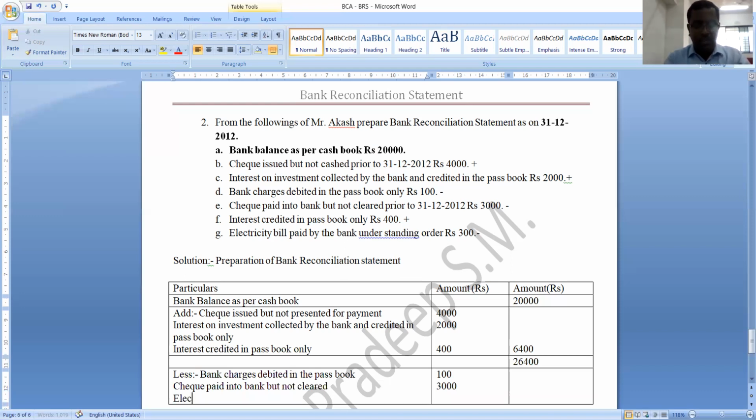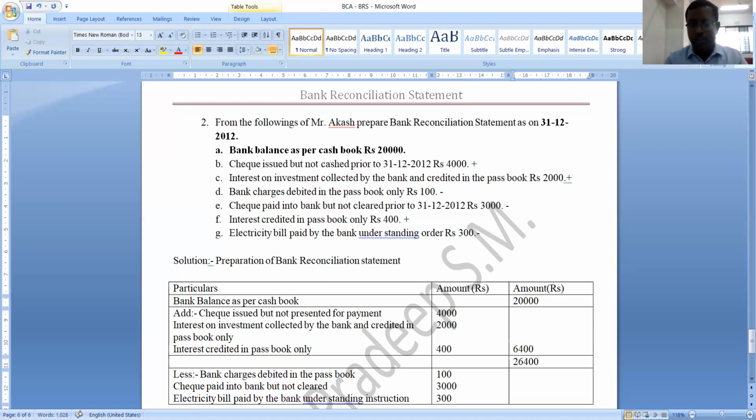That is electricity bill paid by the bank under standing instruction. Electricity bill paid by bank under standing instruction is how much? 300. Meaning banker has paid that electricity bill, so passbook balance is decreased. Understood? Even you should reduce cash book balance in order to get that passbook balance.